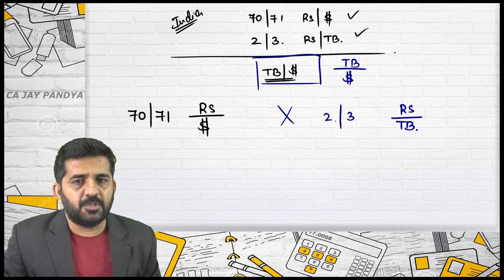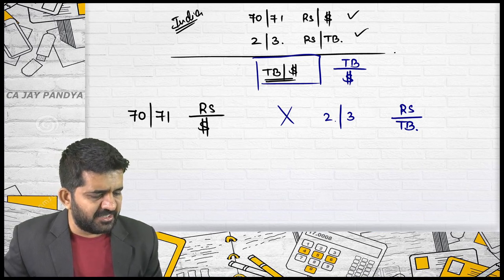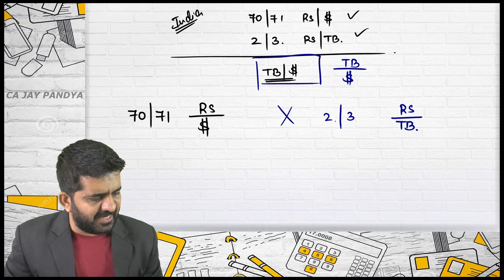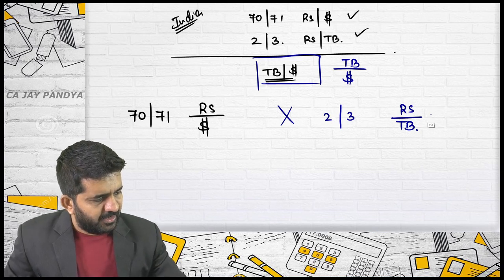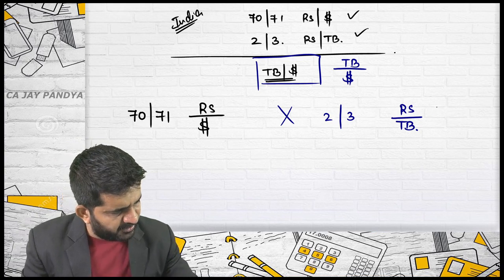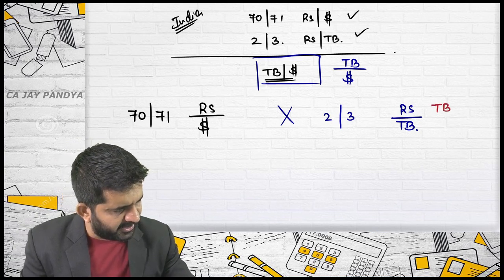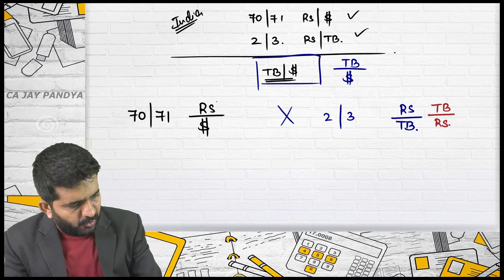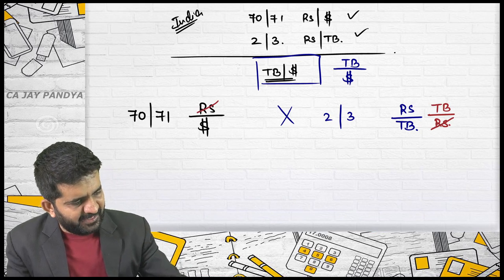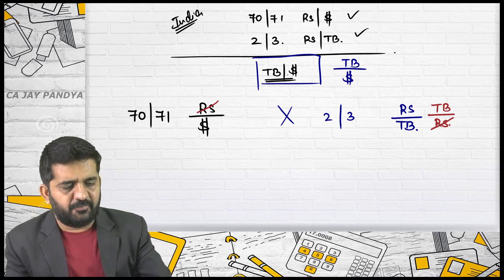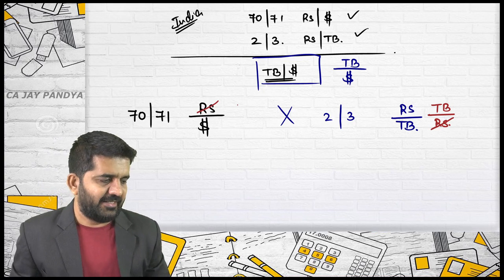Rupees per Thai baht. If you reciprocate rupees per Thai baht, you will get Thai baht per rupees. Rupees will get cancelled, and you will get Thai baht per dollar, which is your desired answer. You are correct.